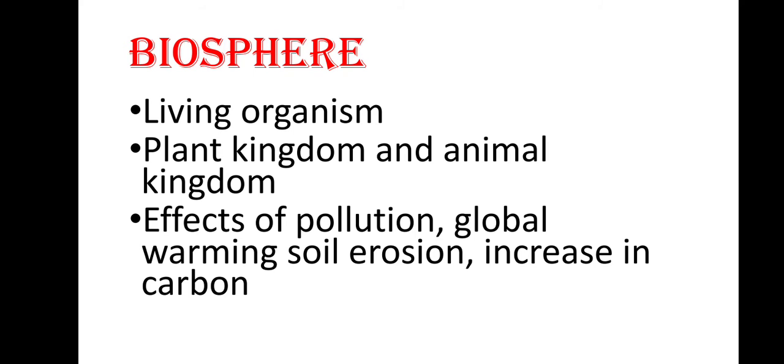All the animals or plants found in all the other spheres are included in the biosphere. Because in the atmosphere animals are found, in the hydrosphere, that is in the water, animals are found, and on the land animals are found. That's why all together they are part of the biosphere.